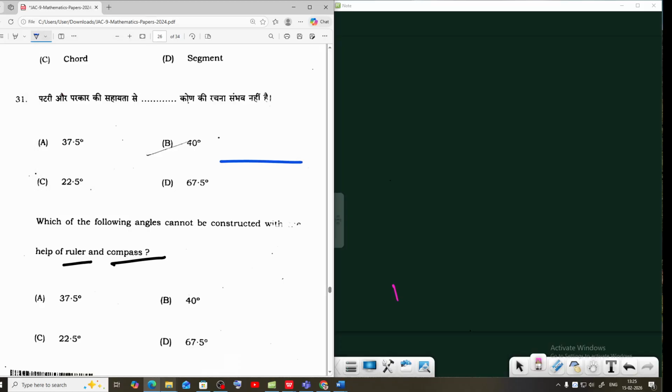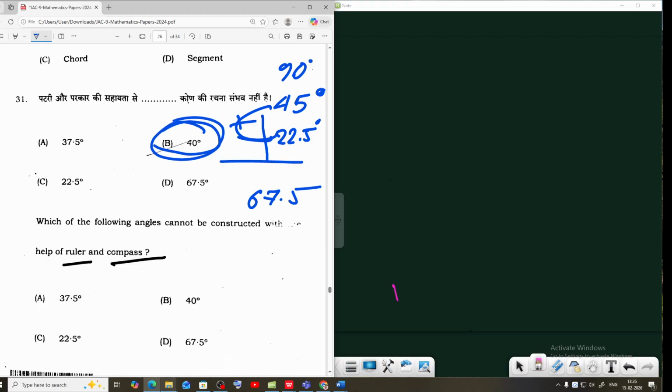First we can draw 90 degrees, and half of 90 is 45 degrees, and half of 45 is 22.5 degrees. Adding the last two, we get 67.5. That means we cannot construct 40 degrees in any way. Your answer 40 is correct.